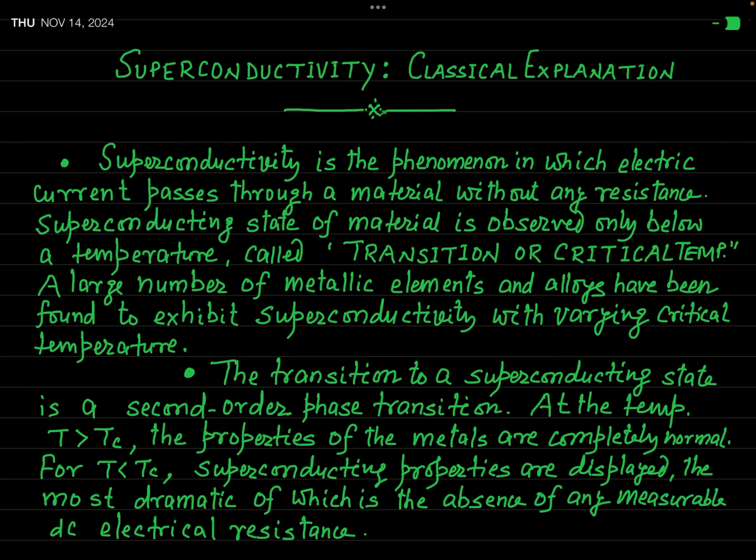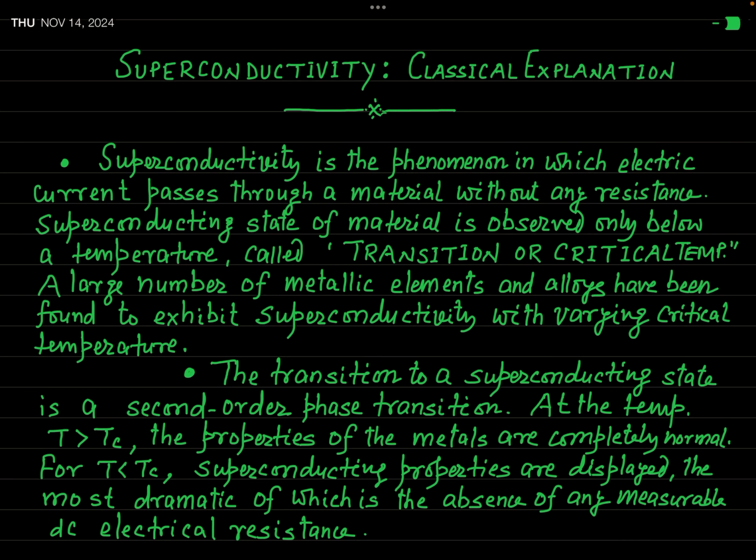For example, the first theory proposed is called the classical theory, and it is based on the free electron theory of metals. But this theory is very limited. In this lecture, we will see the classical explanation of superconductivity.